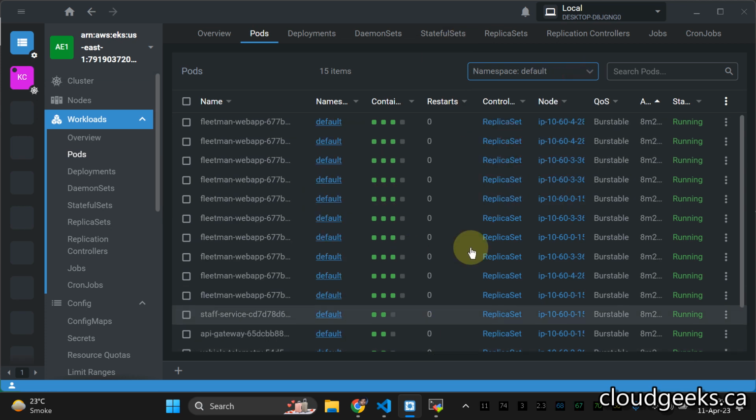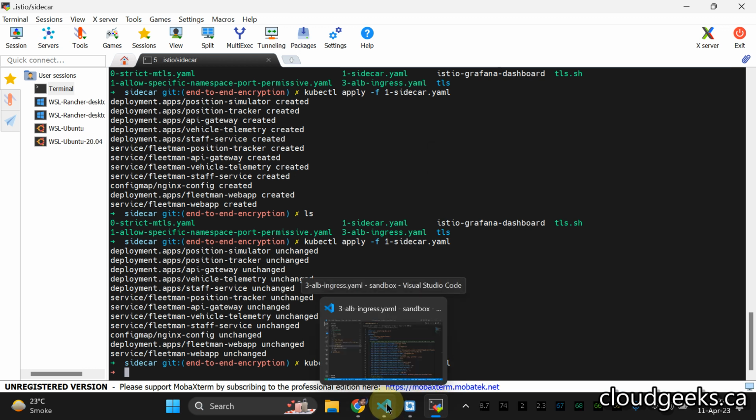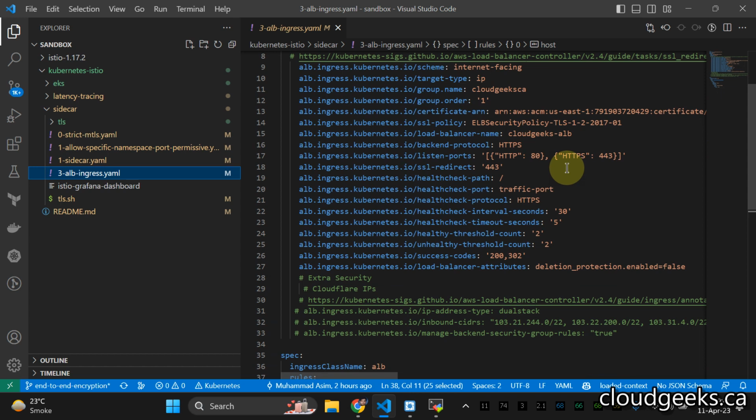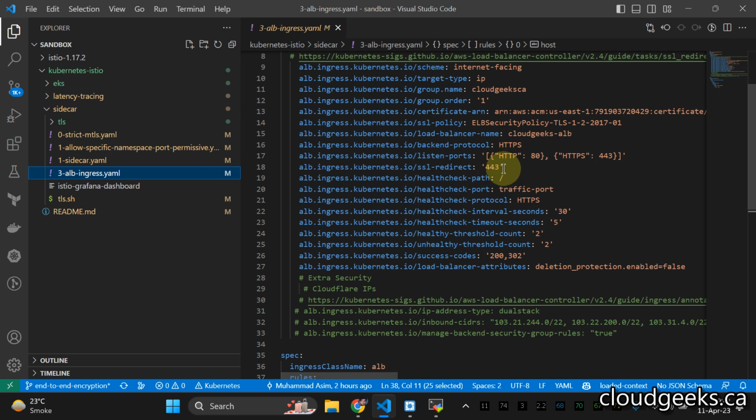Now, because this particular load balancer controller is running, we are going to set this up. It is going to be internet facing. Target type is going to be IP, which means it's going to contact our Nginx pod directly, on that particular port, which is 443. And you see the backend protocol is HTTPS, and the health check port is going to be HTTPS on 443 because we are using the self-signed certificate.